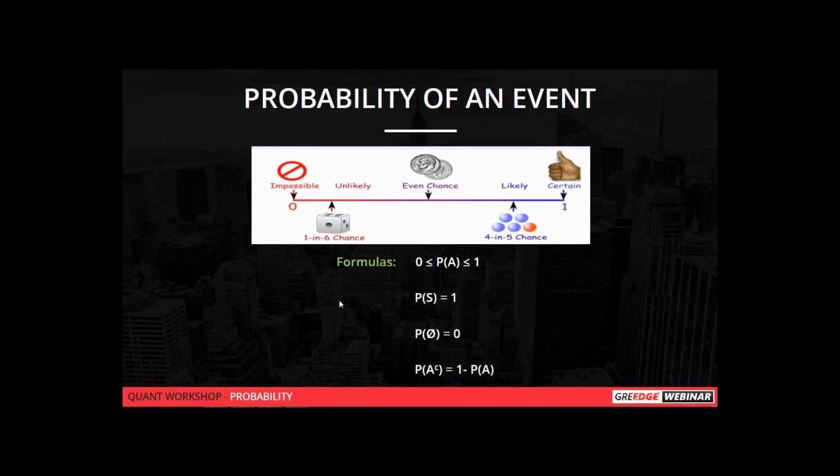Likely means there are more possibilities for that event to occur. That is called likely. And unlikely means there are very few chances for an event to occur. That is called unlikely.